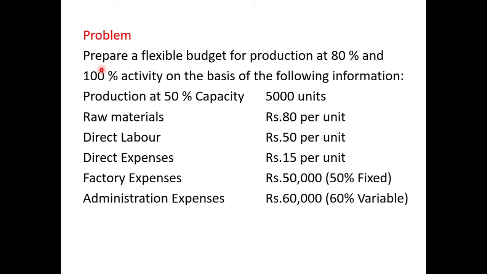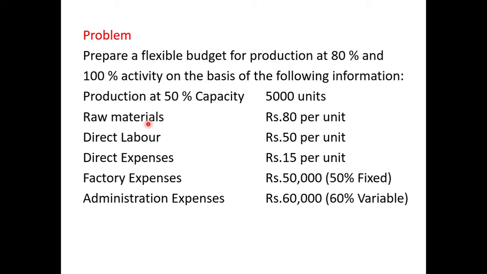Look at the problem. Prepare a flexible budget for production at 80% and 100% activity on the basis of the following information. See, with the given information, we have to prepare a flexible budget at 80% as well as 100%. And the information is given for 50% capacity, that is production at 50% capacity, 5,000 units. So if they are using 50% capacity, they can produce 5,000 units.